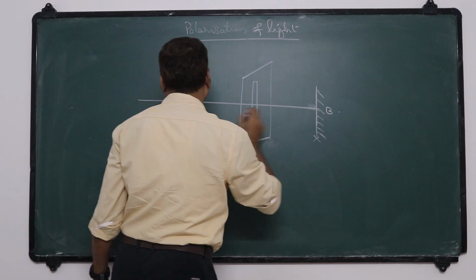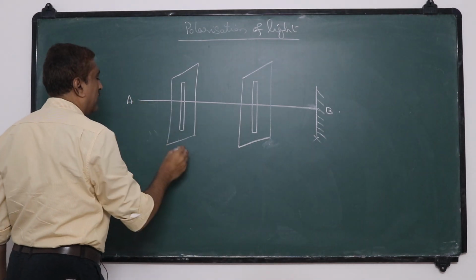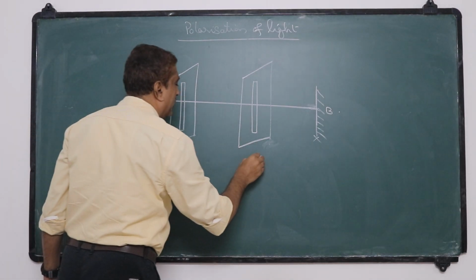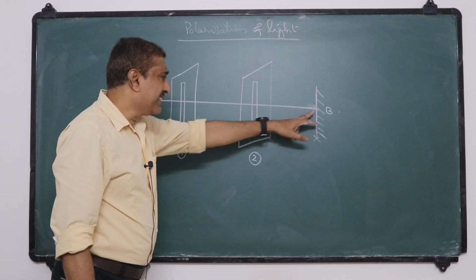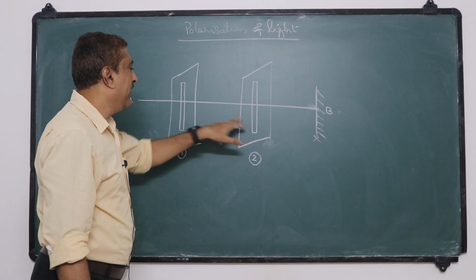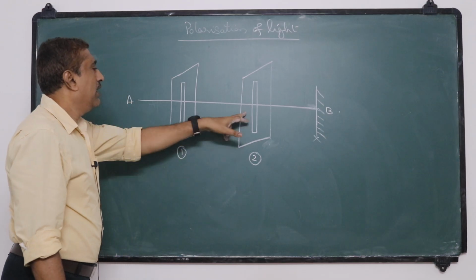Now this is the free end, this is slit number 1, and this is slit number 2. Now we have passed the string through two identical slits like this, and the free end.